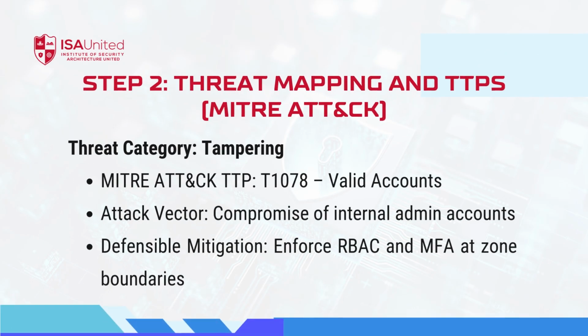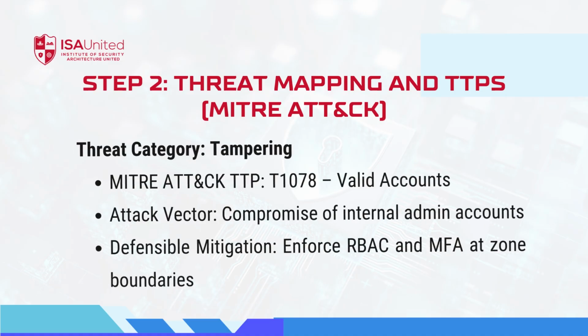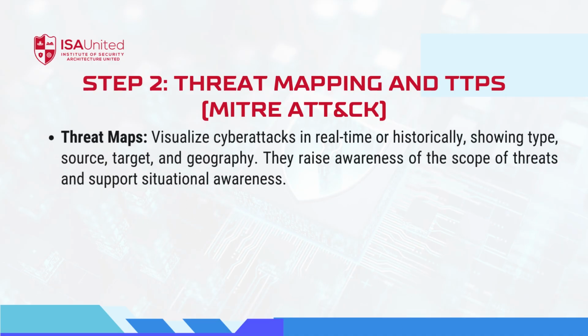Threat mapping in TTPs, MITRE ATT&CK. TADA Step 2 is to map adversary behavior. Here we select 2 or 3 techniques from MITRE ATT&CK that best align with the identified threats. For example, under tampering, attack technique T1078, valid accounts, highlights the risk of compromised admin credentials. To make this practical, we also use threat mapping. Threat maps provide a visual representation of attacks, showing the type, source, and target across various geographies. They help organizations see the bigger picture and understand the prevalence of threats.